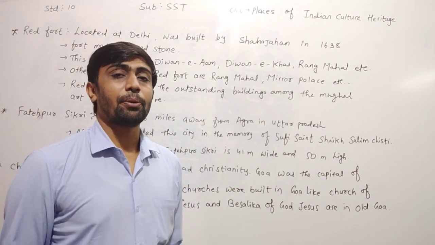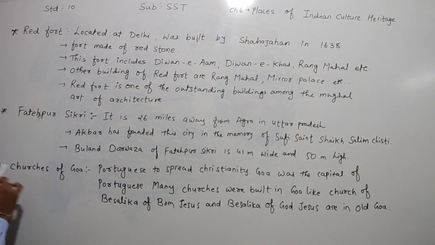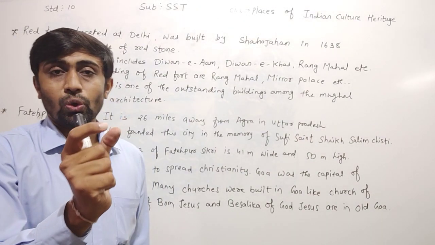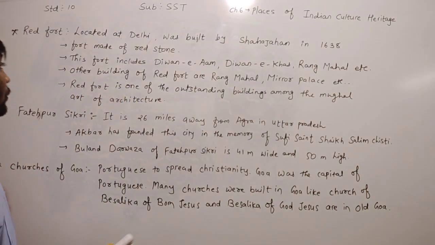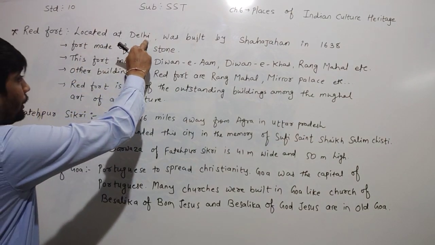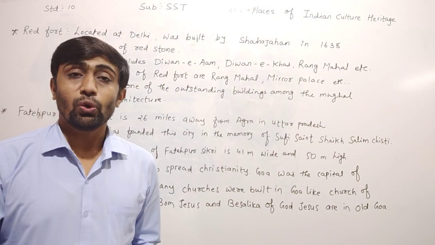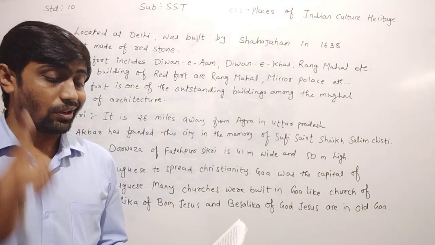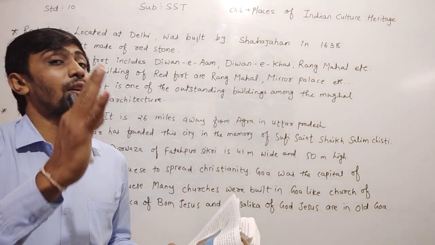Today we learned about the Red Fort, Fatehpur Sikri and the churches of Goa. Out of them, the Red Fort is a very important question for the short note or board examination. Remember that it is located in Delhi and was built by Shah Jahan in 1638. Every year our Indian national flag is hoisted at the Red Fort on the national festival.